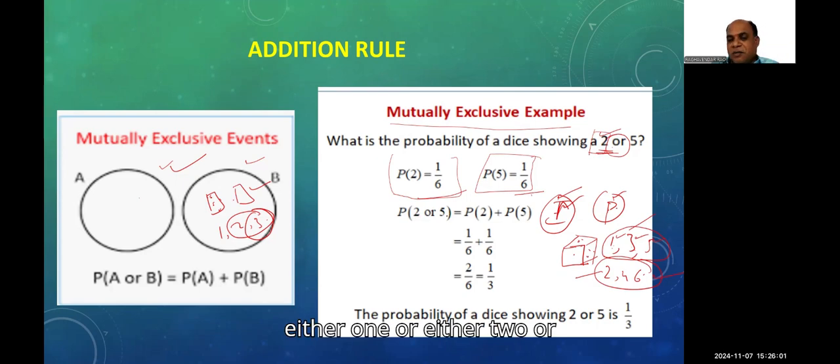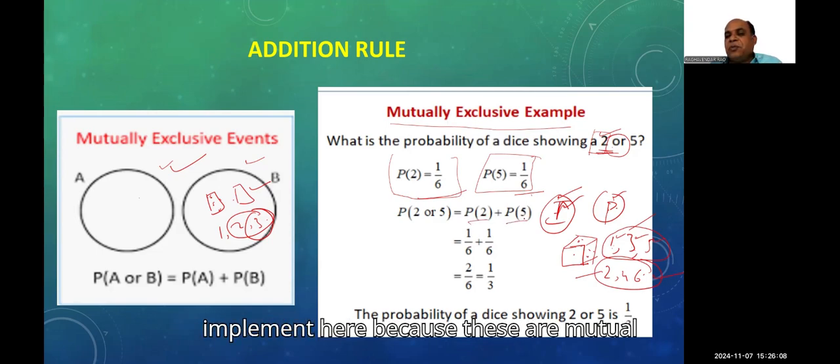Either 1 or either 2 or 5. So we just have to add. This is the addition rule only that we have to implement here, because these are mutually exclusive events, right? So 1 by 6 plus 1 by 6 is 2 by 6, which is nothing but 1 by 3.